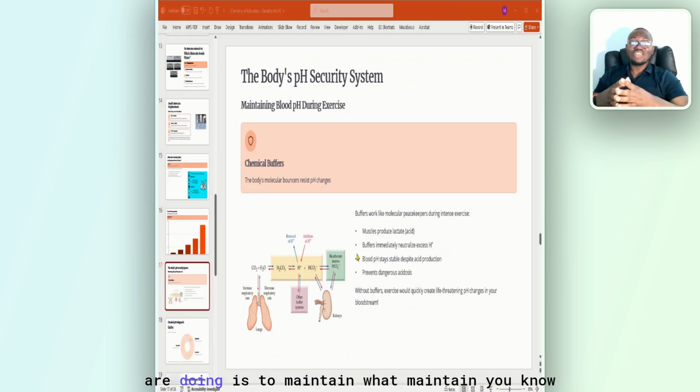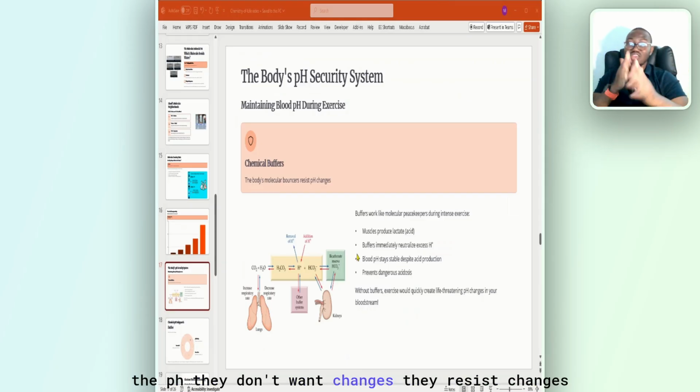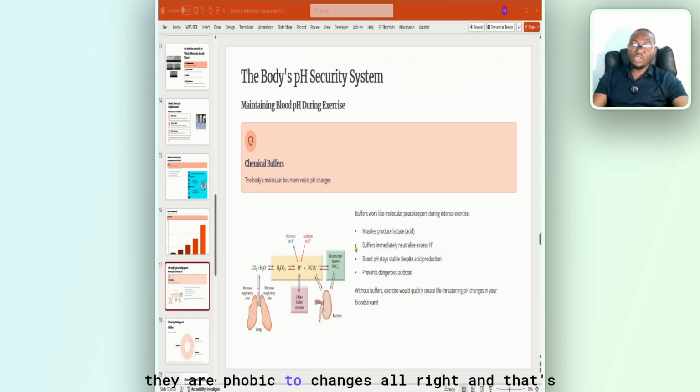But all these things that they are doing is to maintain what? Maintain the pH. They don't want changes. They resist changes. They are phobic to changes, all right? And that's why you are alive, because if not, exercise will be a life-threatening situation. So a solution that resists a change in pH when an acid or a base is added to it is known as what? Buffer. So that question can come in any way, all right? It can come in any way.